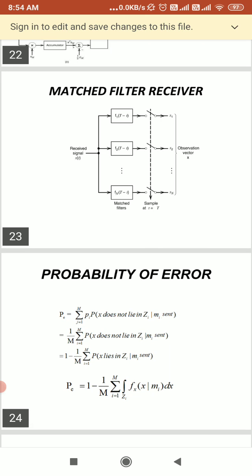Here we are supposed to find its probability. How will you get its probability? Because here we are supposed to reduce the error probability. In order to find the error probability at the receiver side, we can consider that one signal out of two is transmitted. So here you will get the probability of error like this.